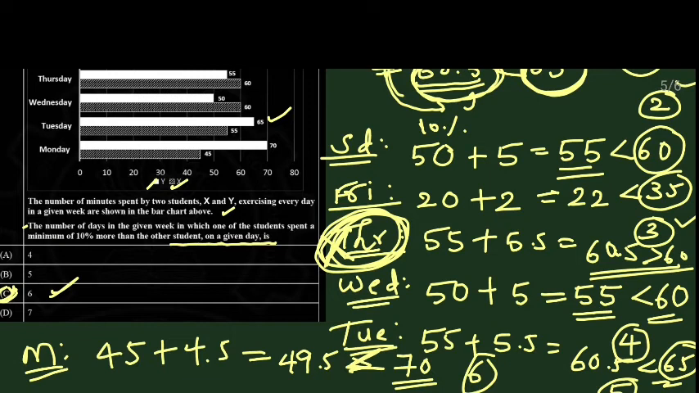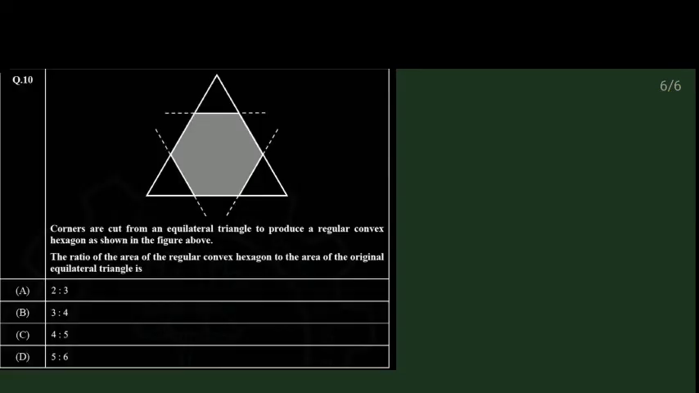So this is question 9. Let's move to the next question, question number 10. This is the last question for this video. So what is this question? We are given this diagram and it says: corners are cut from an equilateral triangle to produce a regular convex hexagon as shown in the figure above.